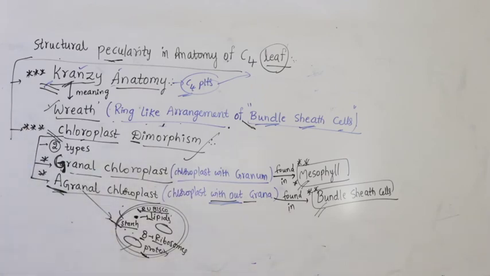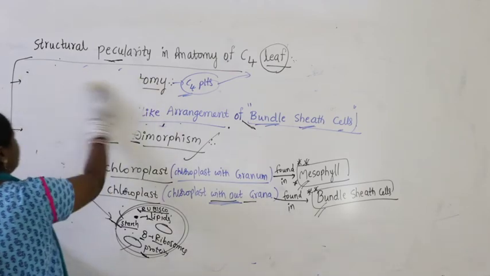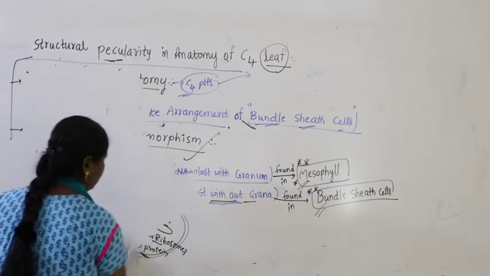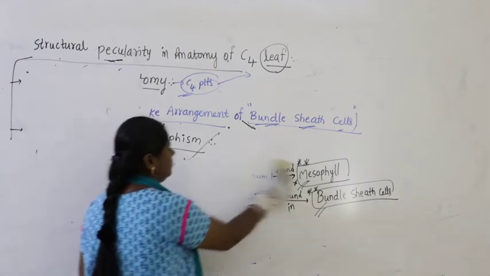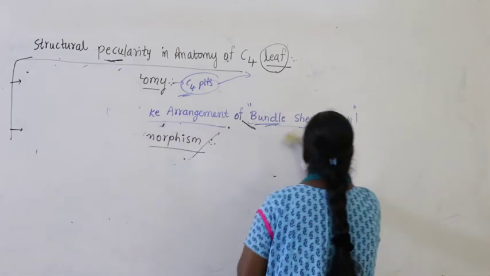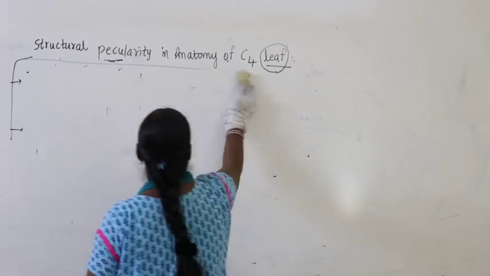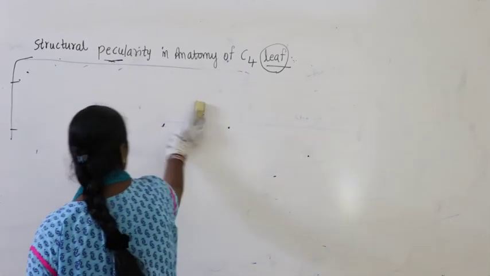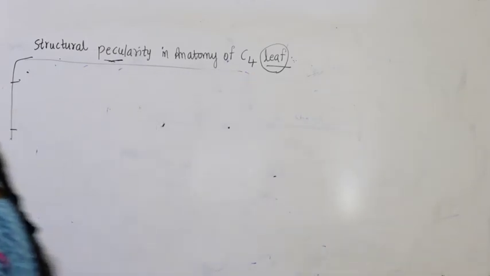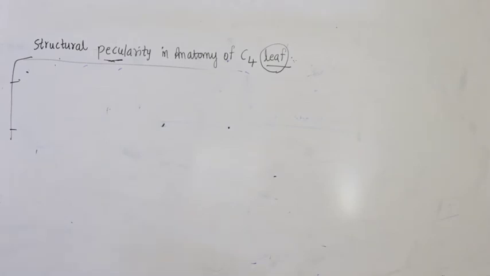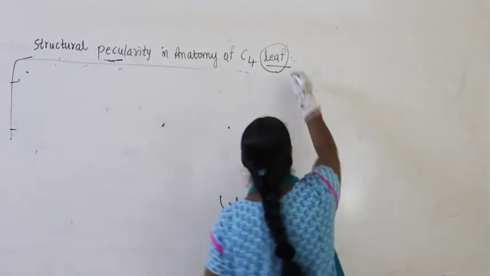Now let us see this. Let us remember both the things. What are the two things we have to remember?